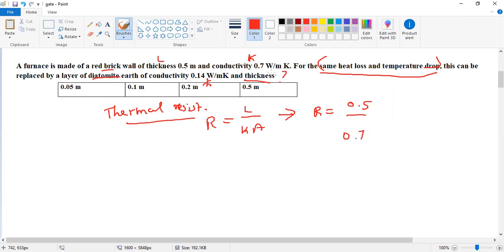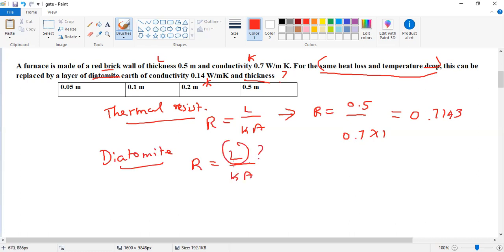0.7. The area is not given, so we assume the area is 1. We find the thermal resistance of the red brick wall is 0.7143. The diatomite and the red brick wall have the same heat losses, so we take this thermal resistance as the value for the diatomite. So R is equal to 0.7143.